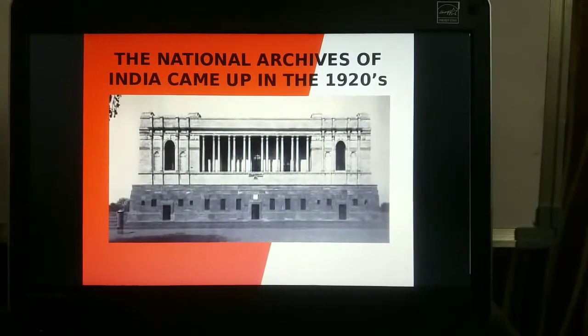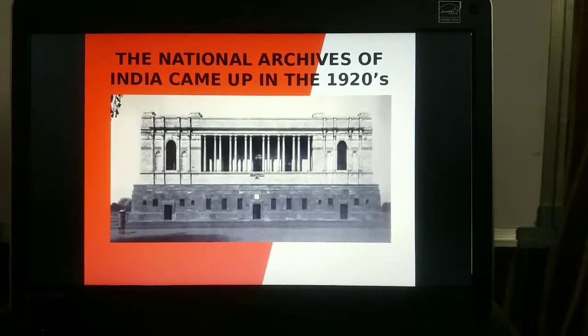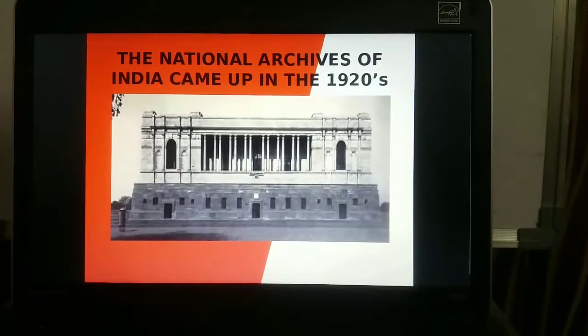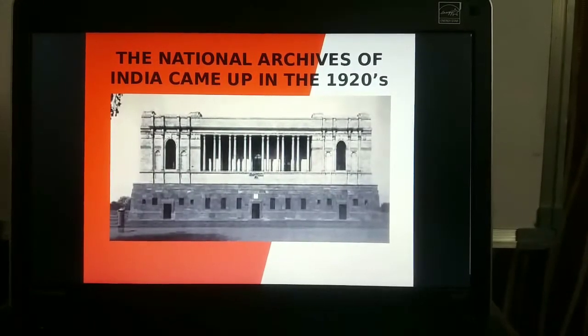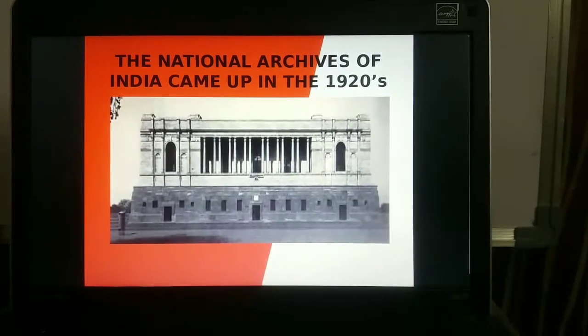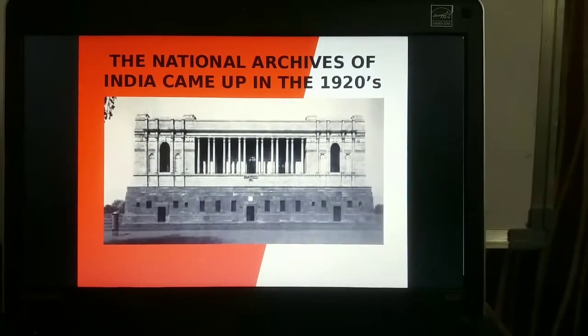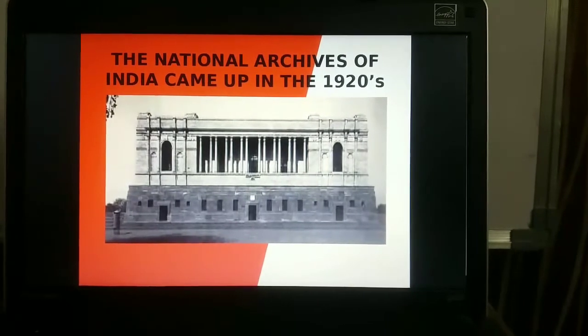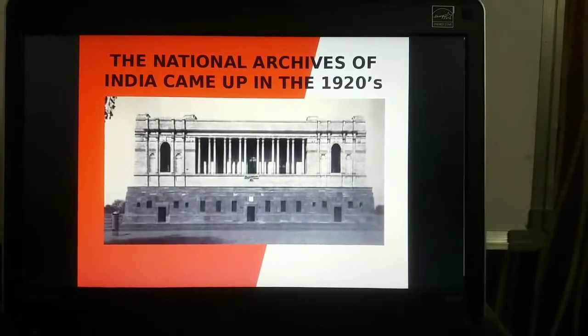Those documents belong to the different government administration offices, different government strategies and different government schemes that they implemented for the welfare of the people and the development of the country, right?